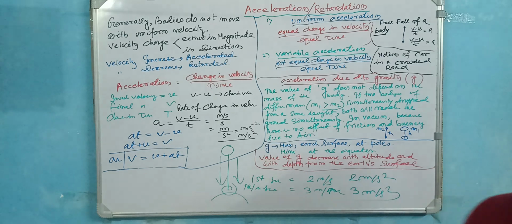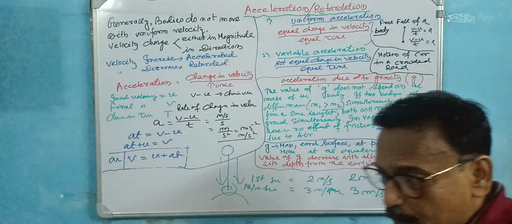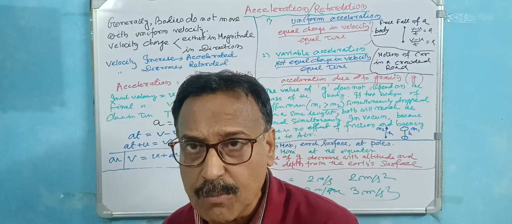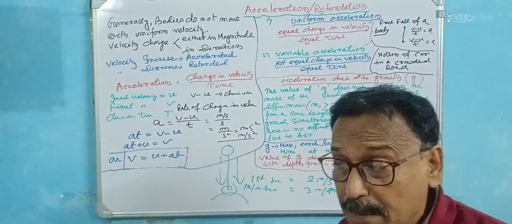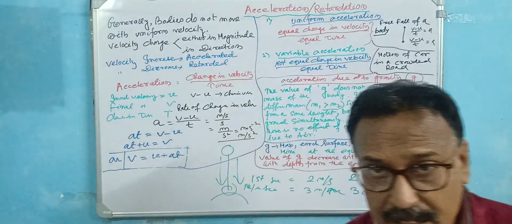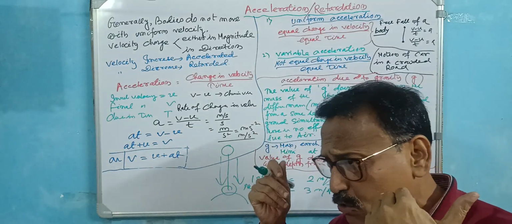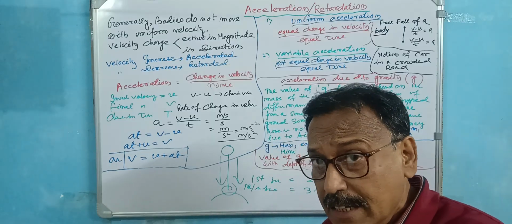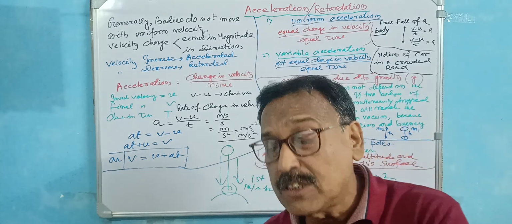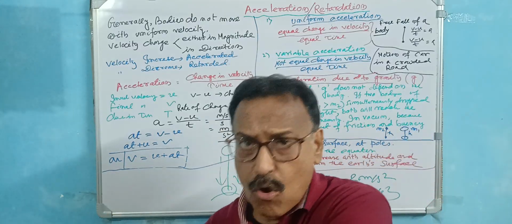So variable acceleration. When is variable acceleration applicable? Motion of a car in a crowded road. You are going through a crowded road, sometimes you accelerate, sometimes you increase, sometimes decrease. When you increase the speed or decrease the speed, the rate of increase of speed changes, and the rate of decrease of speed also changes. You don't increase at the same rate, you don't decrease at the same rate. No, you increase your velocity, your speed, not at the same rate. You decrease your speed, not at the same rate, because of the crowded road. Sometimes you speed up very quickly, sometimes you slow down.